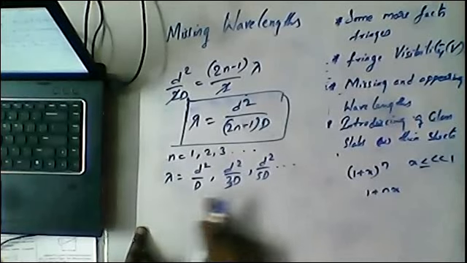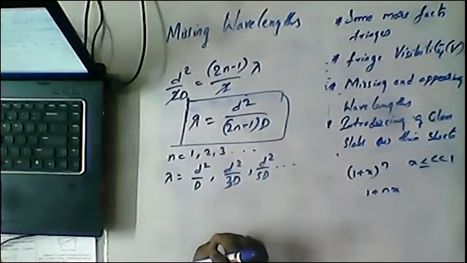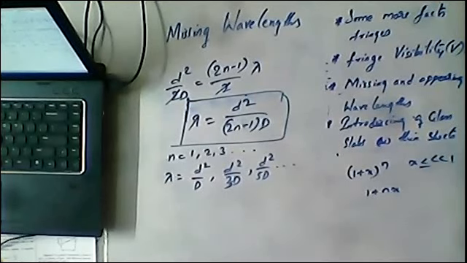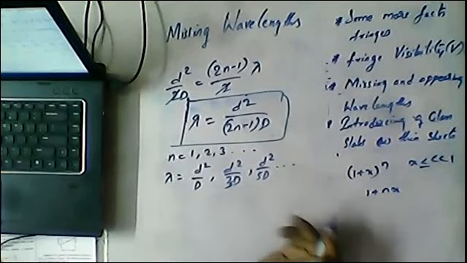So these all are the wavelengths missing in the fringes.